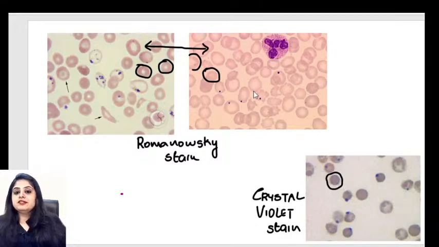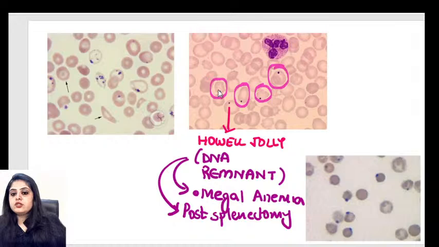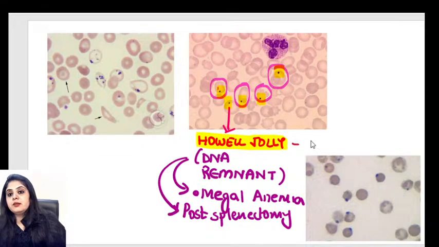Now let's see the bodies. So one by one, let's go. Let's go in the first picture. Can you see that every red blood cell that I'm encircling has one blue color dot, just one blue color dot, not more. So one here, one here, one here, one here. So what I want to tell you is that these are the Howell-Jolly bodies. And Howell-Jolly bodies are usually single in appearance.